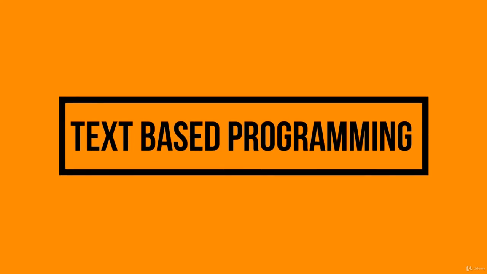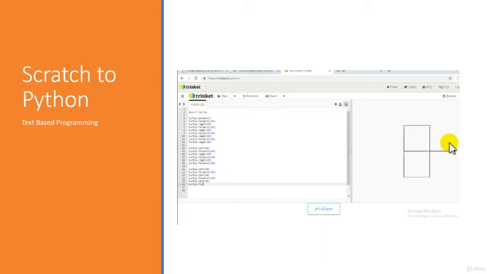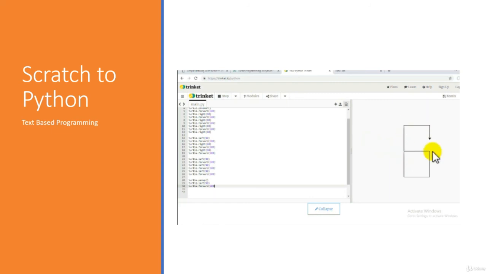And then we will move on to the next category, which is text-based programming. So we will move from block-based programming to text-based programming through a series of lectures, which is known as Scratch to Python section, where we will completely work with text-based programming.